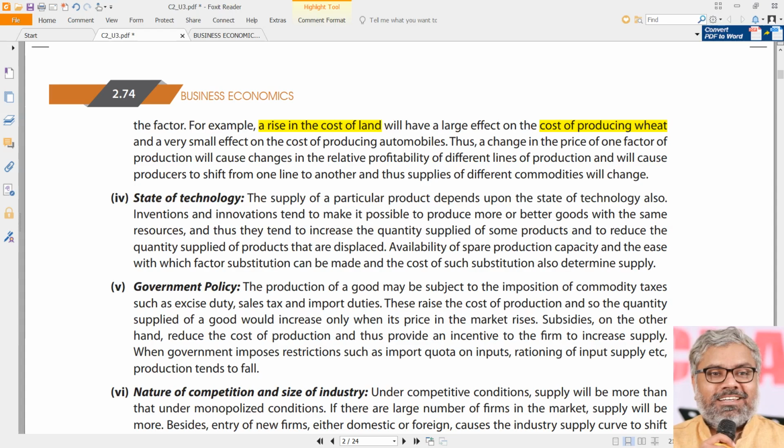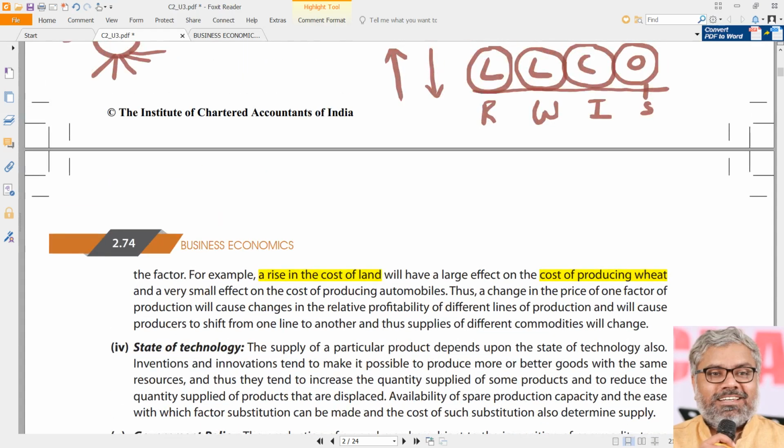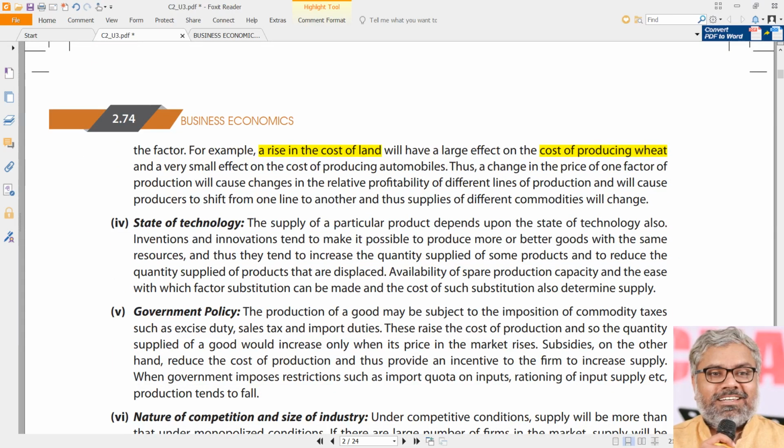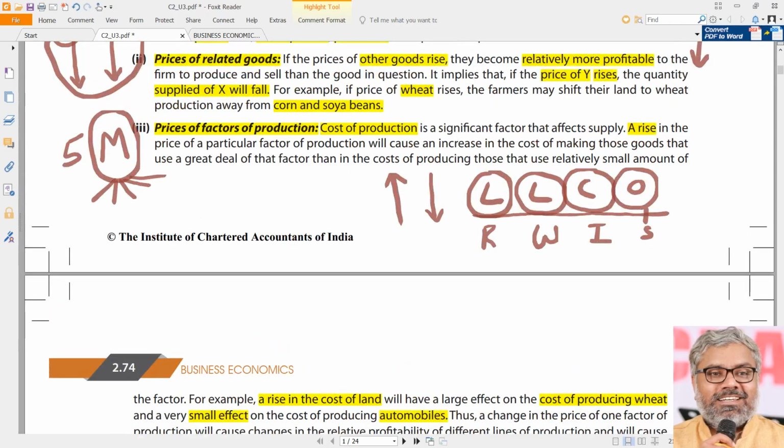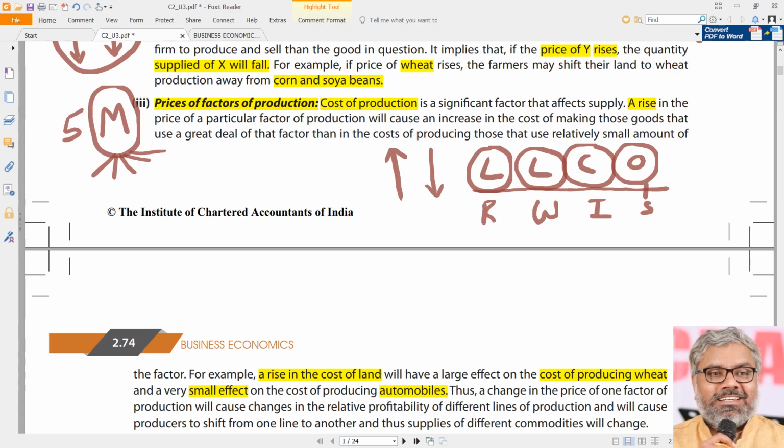So when the cost of the land rises, the wheat production may be negatively affected because there is an inverse relationship between these two. But will it affect the same way for all industries? Not necessarily. It may have a very small effect on the cost of producing automobiles because mostly in automobiles, the materials and technology cost more than the land. So which factor of production is more important for an organization? Once again, that depends upon the organization.